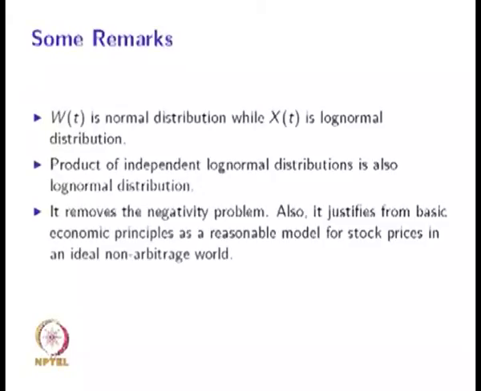In the Brownian motion, each random variable is normally distributed, whereas in the geometric Brownian motion, each random variable is log normally distributed. Therefore, you can use the central limit theorem, as a sum of independent random variables tends to a normal distribution. But here, since X of t is log normally distributed, you can use those properties with the product. So that's the second remark.